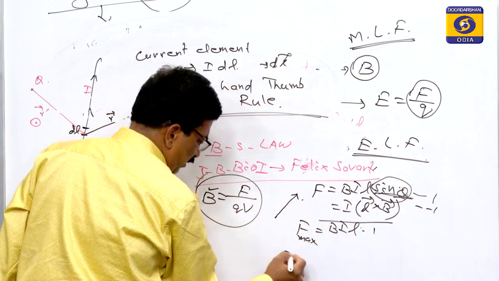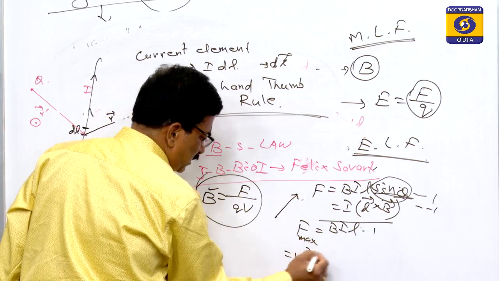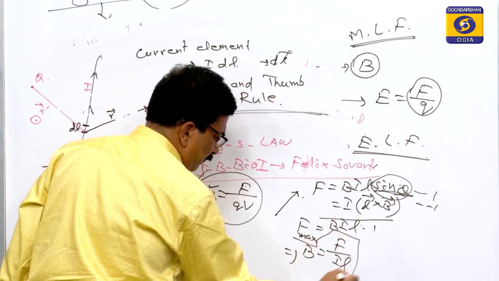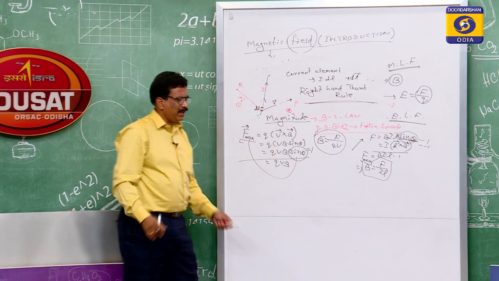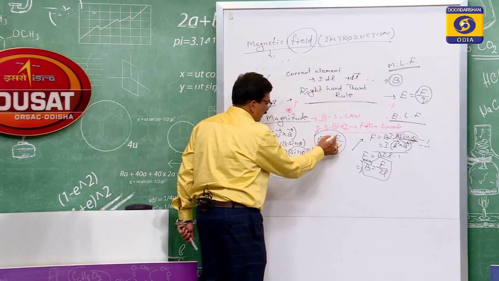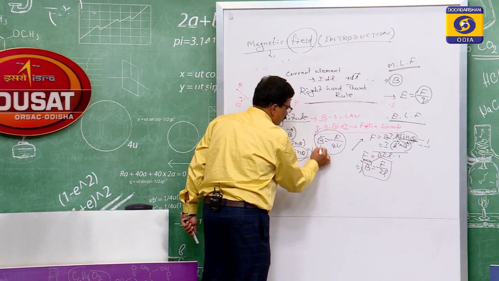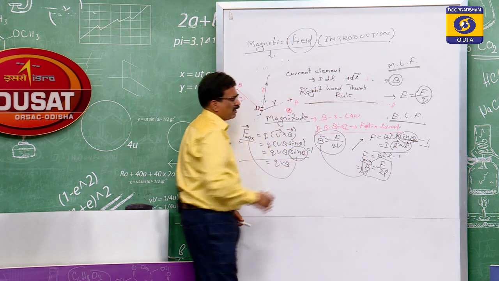So F max equals BIL, which means B equals F by IL. So B equals F by QV and B equals F by IL. Whether these two are equal or not, we will discuss.